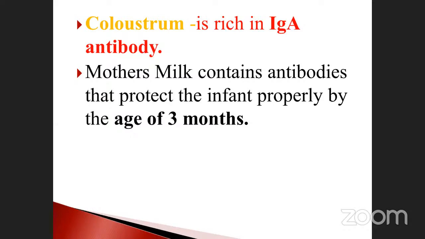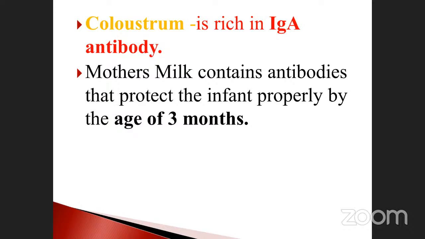So many times they have asked the questions. Colostrum contains which one of the following? High, like that they may ask, immunoglobulin A. Okay. The mother milk contains antibodies that protect the infant properly by the age of 3 months. So how many months does the mother milk provide? 6 to 9 months.